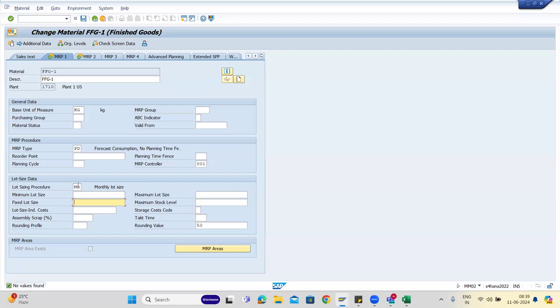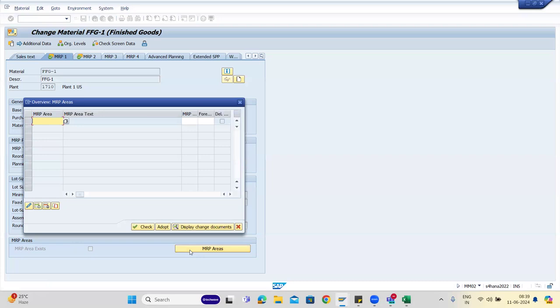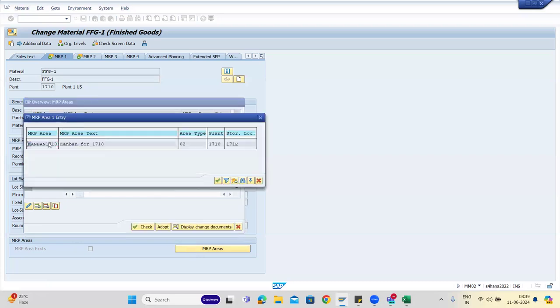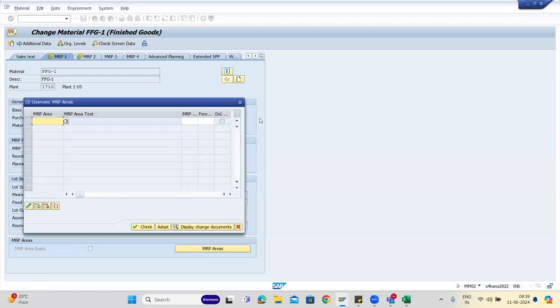So I think this is about lot sizes in MRP1. Next, a very important topic: the MRP area.